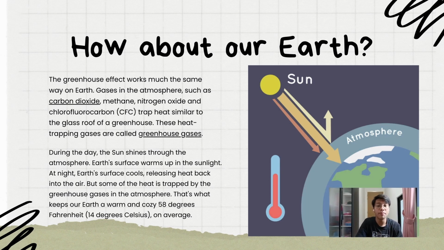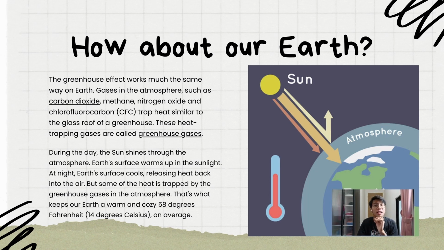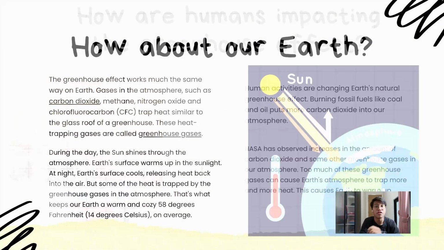At night time, the Earth will cool, releasing heat back into the atmosphere and into space. But some heat is trapped by these greenhouse gases in the atmosphere. This is very important to keep our Earth warm and cozy at around a temperature of 58 degrees Fahrenheit or 15 degrees Celsius on average.